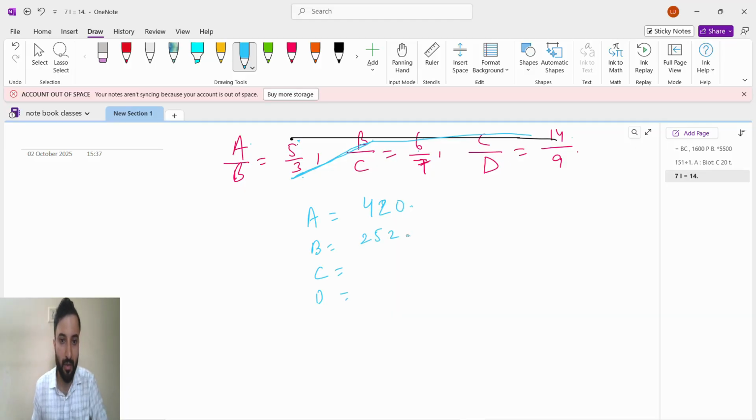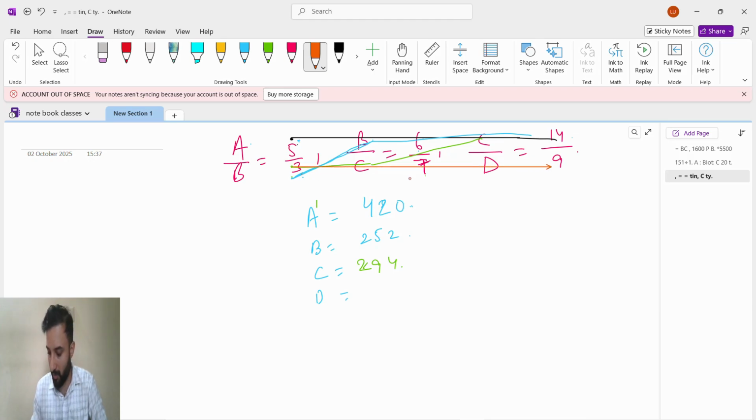Okay, now for finding C, what will happen? Start from B, B to C, then C to C. So 3 7 the 21, 21 into 14, 294. Now for finding D, what? D is in denominator, so B to C, C to D. So 3 7 the 21, 21 into 9, 189.